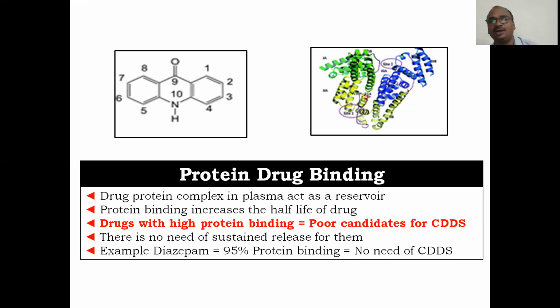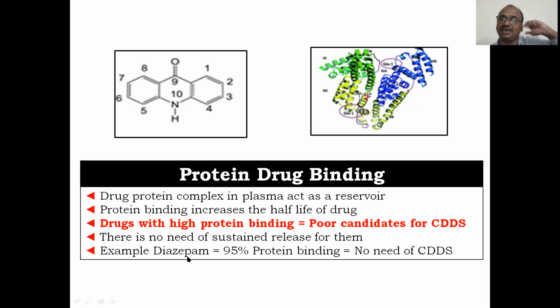In that plasma, the proteins will be there. So the drug is always there in the plasma only, not in the RBC or WBC. Protein drug binding, the drug-protein complex, it forms, that we know very well. Drugs with high protein binding are poor candidates for the CDDS. Actually they do not require it because they almost have their own sustained release, because of the high protein binding.